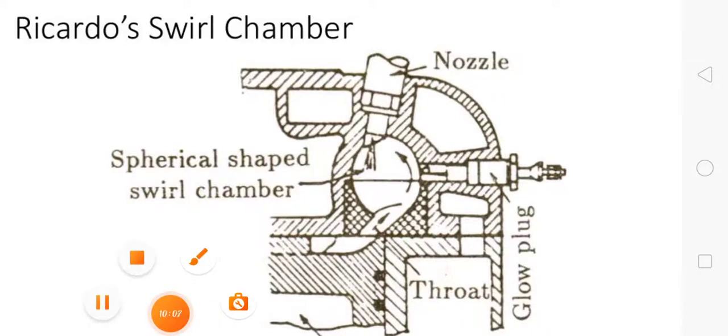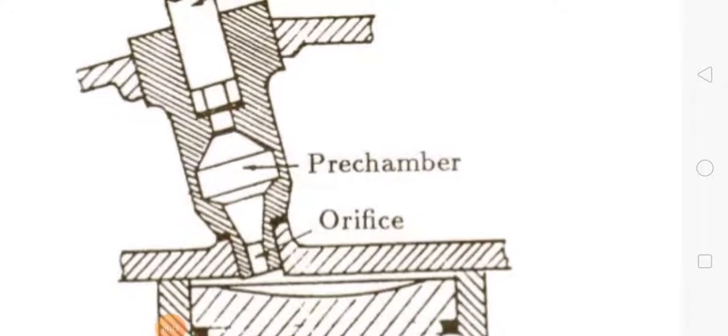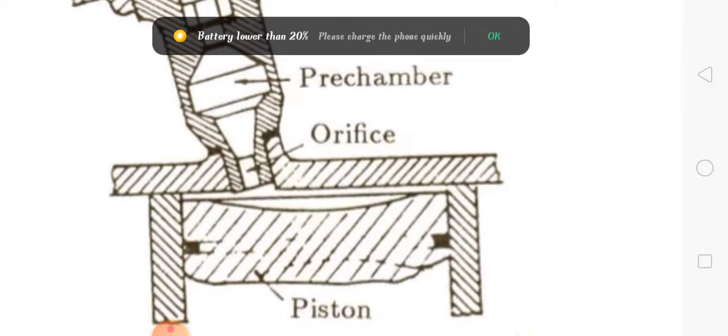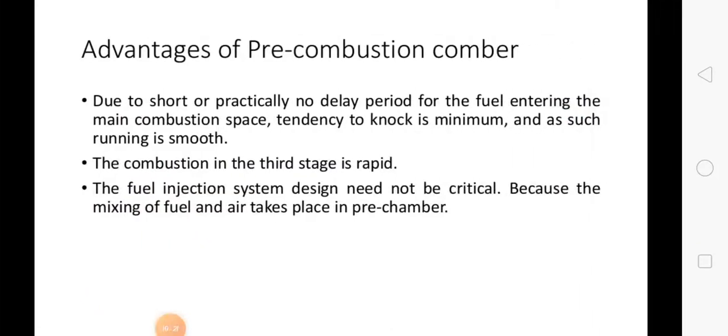Next one. Here is a picture of the pre-combustion chamber. Here we can see the pre-combustion chamber having an orifice. Next, here we will see the advantages of the pre-combustion chamber. Due to short or practically no delay period for fuel entering the main combustion space, the tendency to knock is minimum and as such running is smooth. The combustion in the third stage is rapid. The fuel injection system design need not be critical because mixing of fuel and air takes place in the pre-chamber.